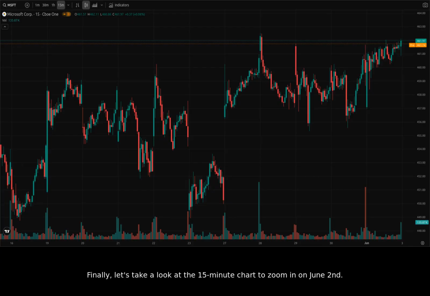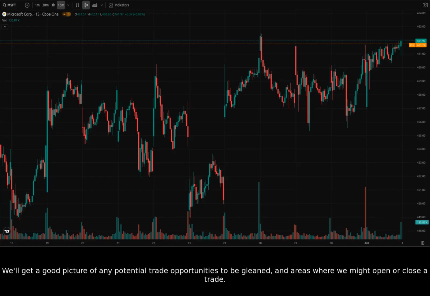Finally, let's take a look at the 15-minute chart to zoom in on June 2nd. This will give us an even closer view of the intraday price action on this day. We'll get a good picture of any potential trade opportunities to be gleaned and areas where we might open or close a trade. Remember, the lower timeframes are generally considered noisier, therefore less reliable for large trades or long-term signals.